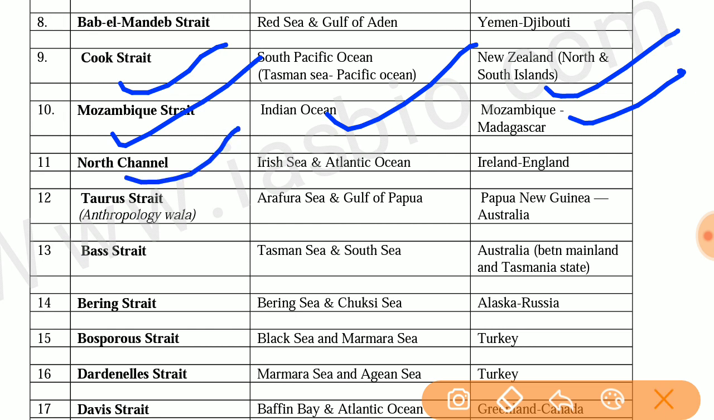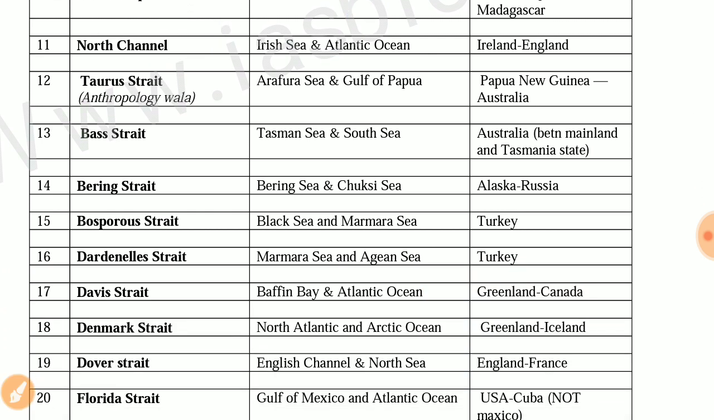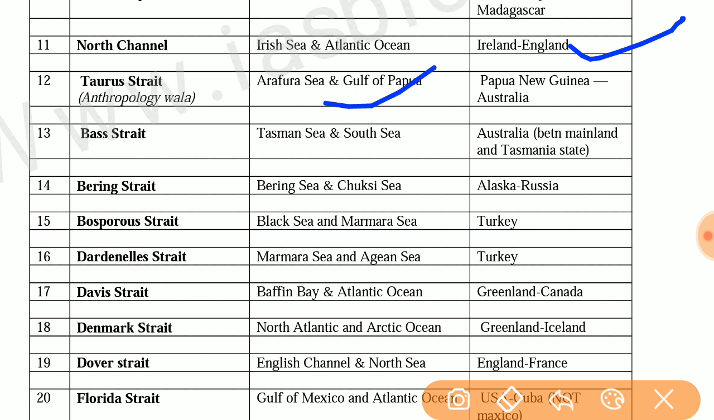Next one is North Channel. It joins Irish Sea and Atlantic Ocean, and the countries are Ireland and England. Next one is Torres Strait, that is the anthropology one. It joins Arafura Sea and Gulf of Papua, and the countries are Papua New Guinea and Australia.